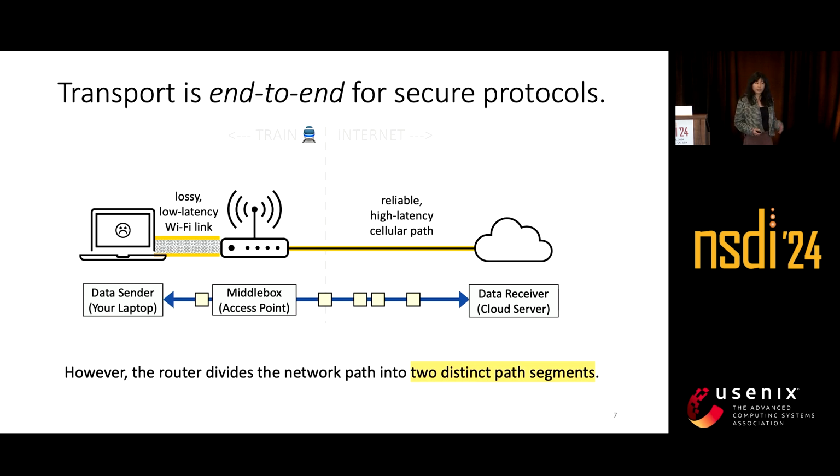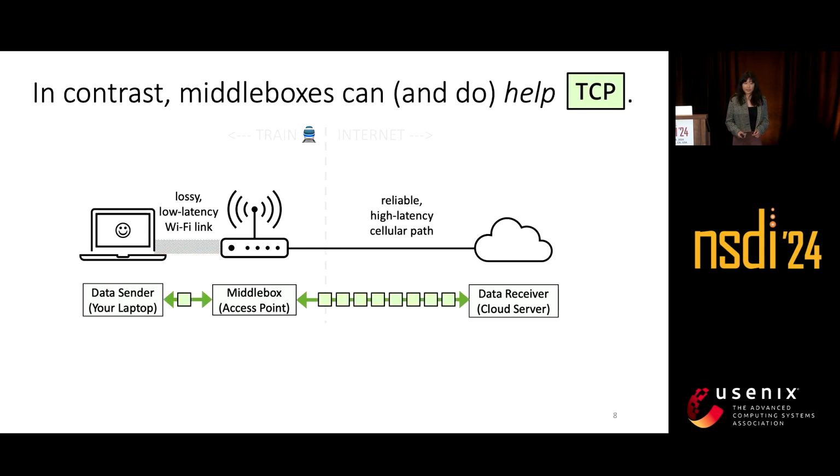But if we take a closer look at the network path, the router actually divides it into two very distinct segments. The first is a lossy wireless link, and the second is a more reliable but higher latency cellular path. Now, with TCP, middleboxes can not only see the information in the transport headers, they can actively manipulate them. In this example, the middlebox intercepts the initialization packets of the TCP connection, and instead of allowing the end-to-end connection to form, it forms two separate split TCP connections with itself and each of the end hosts.